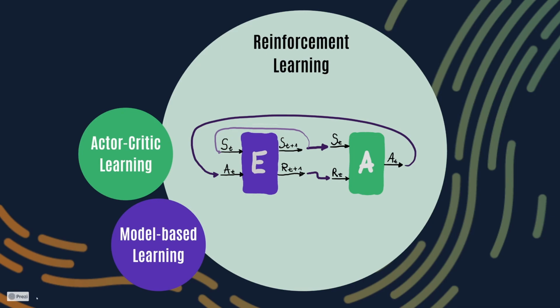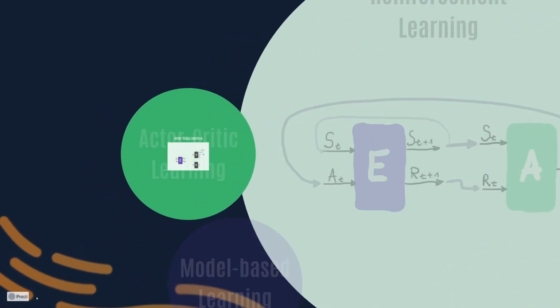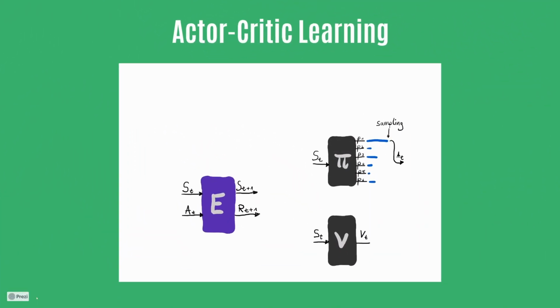There are many techniques for how to program such an agent. One of them is Actor-Critic learning, and because it is used in the DreamerV2 agent that we will talk about, we look at that. In Actor-Critic learning, we open the black box of the agent, and what we find inside are 2 other black boxes. One of them is called Pi, the policy of the agent. Policy is a function, usually a neural network, that takes the current state of an environment as input and outputs a probability distribution over all available actions. From this probability distribution, you can then sample an action, and this action is what the agent will output and then execute in the environment.